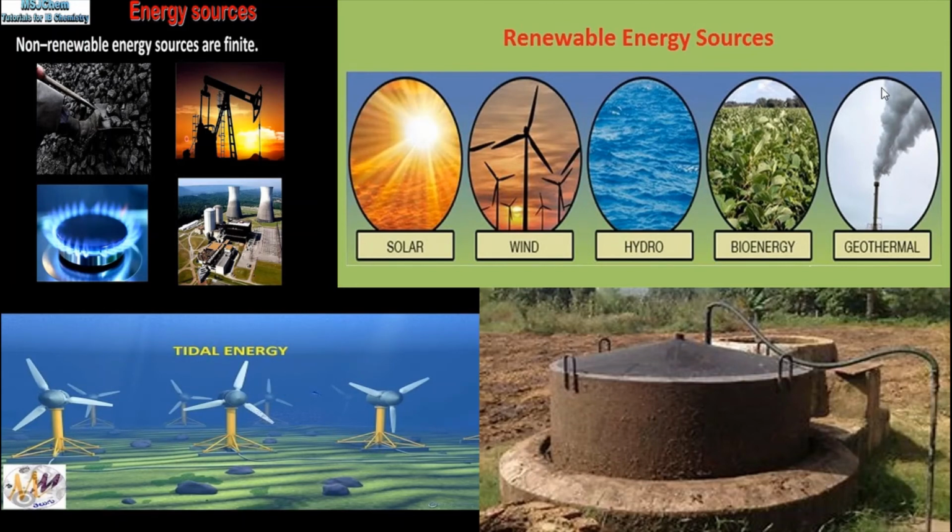We also need to minimize damage to the natural environment system, with less cutting of trees. We need to prevent soil erosion as well. So these are the things that can ensure that we can maintain and preserve the life support system that nature provides. So with this we have come to an end of this chapter.